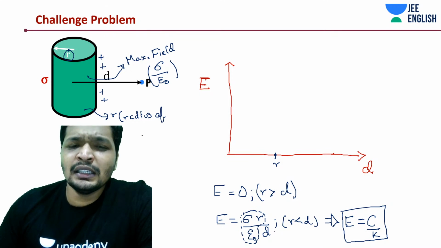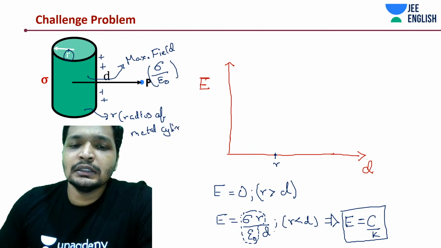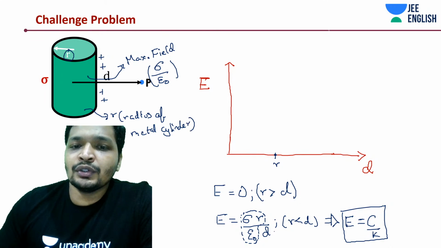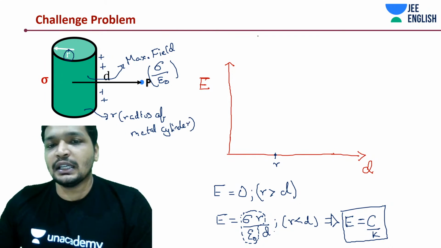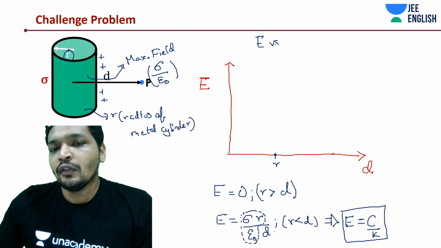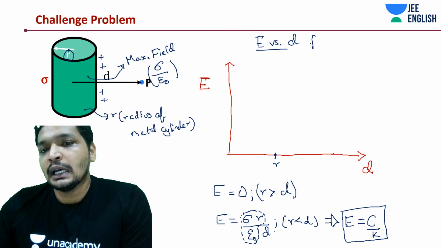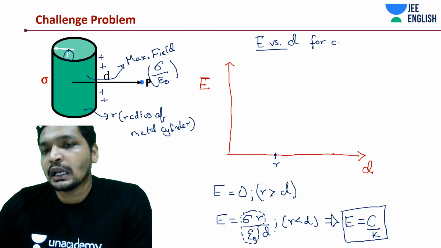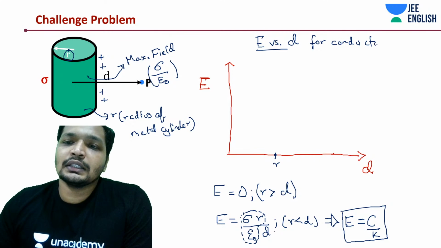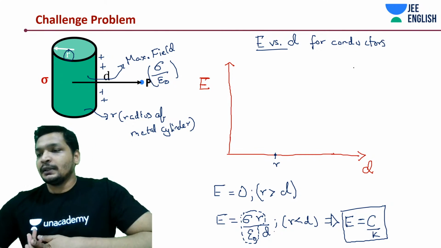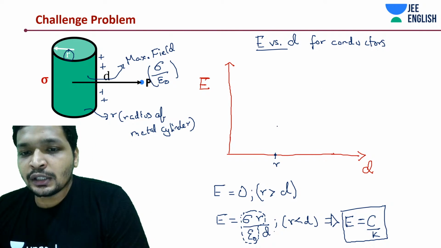Radius of which cylinder? Metallic cylinder or metal cylinder or conductor. So this is the E versus D graph for conductors, or any metal.